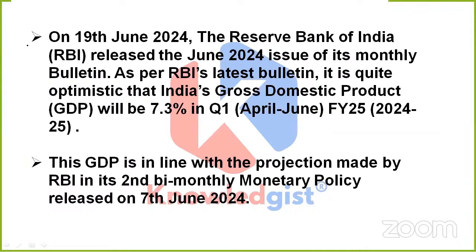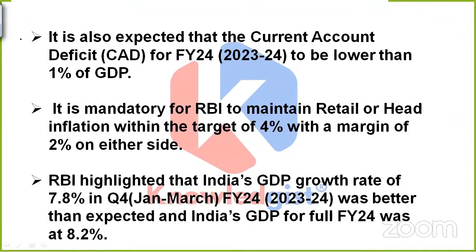That is 7.3%. So on 19th June 2024, Reserve Bank of India released the June 2024 issue of its monthly bulletin. And if we go through RBI's latest bulletin, then it is quite optimistic that India's GDP will be 7.3% in Q1 FY25. And this is in line with the projection made by RBI in its second bi-monthly monetary policy released on 7th June 2024.